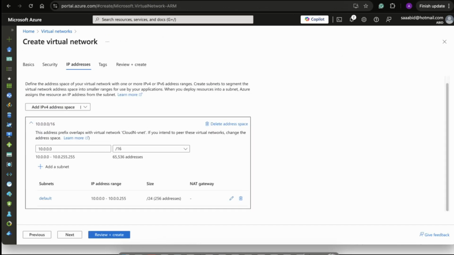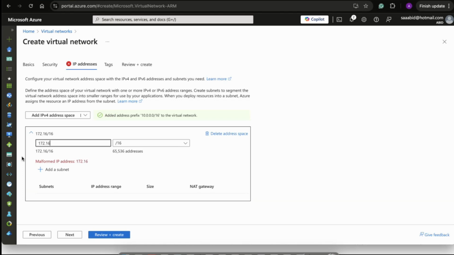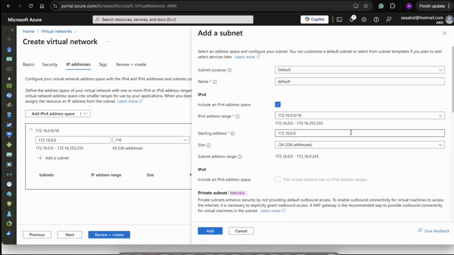So I'll go back and delete this address space, and I'll create a new address space this time. This time I'll create an address space of 172.16.0.0/16. And I would like to add a new subnet. For the new subnet, the purpose is default. The name of the subnet, I'll call it my first subnet. And yeah, there we go.